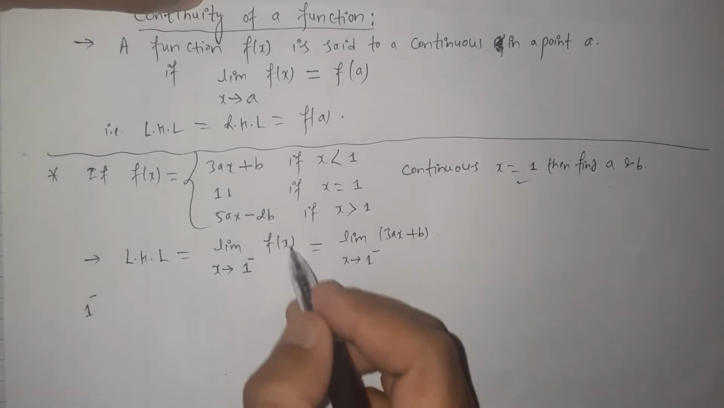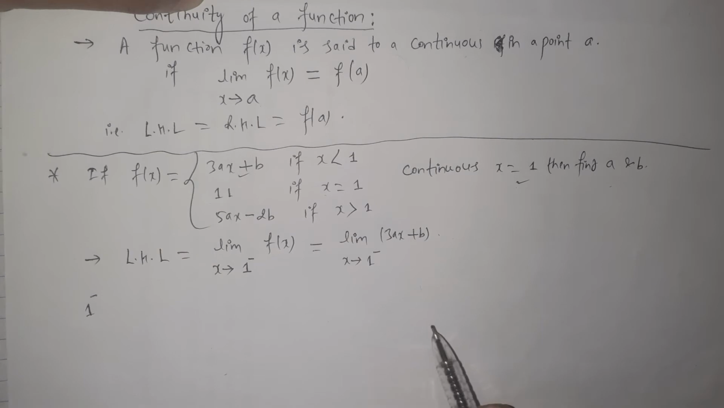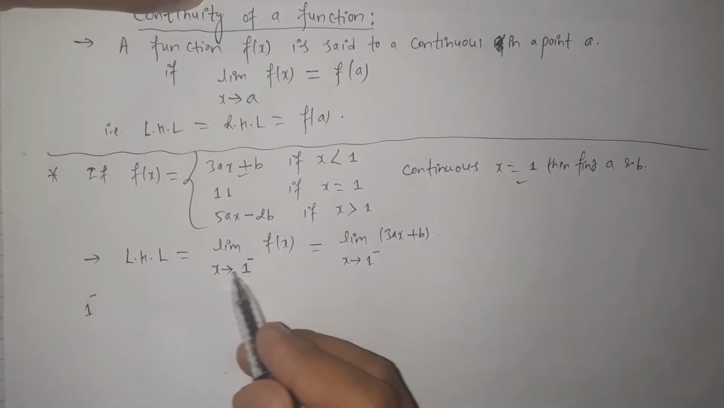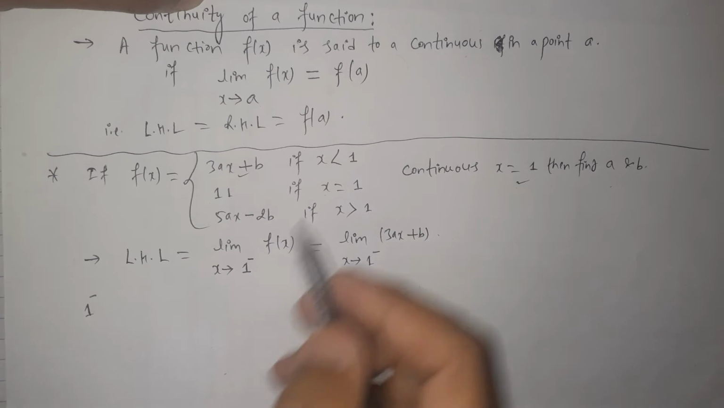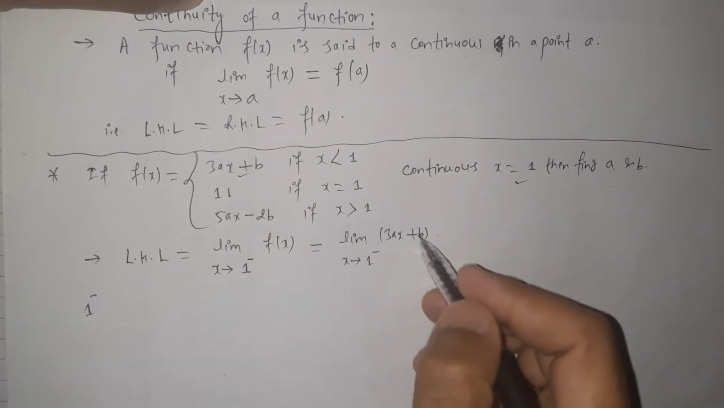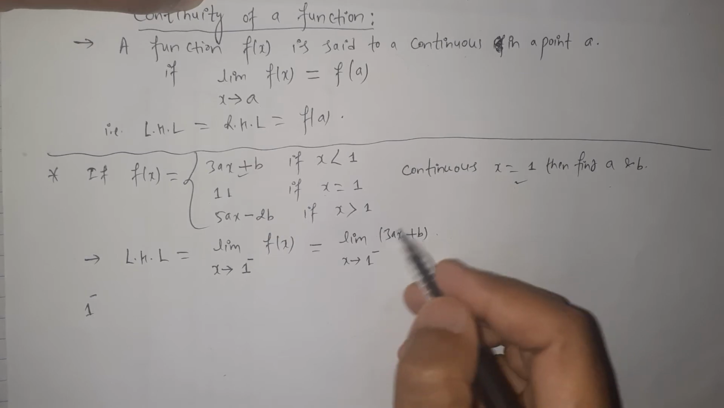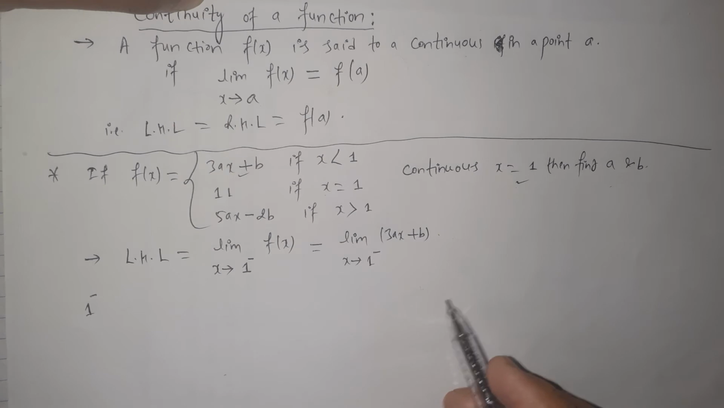Here we take the f of x. We choose the value of f of x as the first value, 3ax plus b, because we are approaching 1 from the left hand side, and from the left hand side all the values of x are less than 1, and for less than 1 the function is 3ax plus b. So we choose f of x as 3ax plus b from these three values.